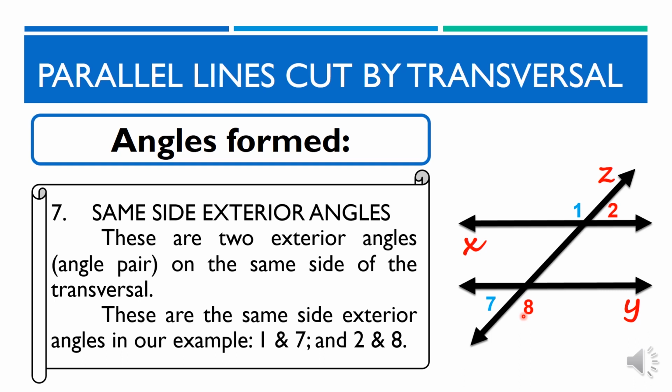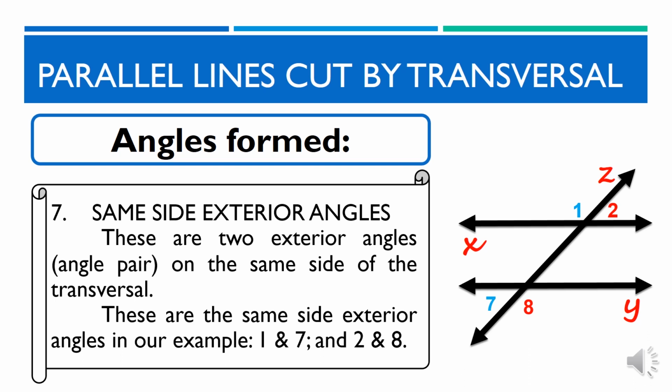Ito naman ay mga angle pairs na nasa labas ng ating parallel lines at nasa iisang side ng transversal. Ang example nito sa ating figure ay ang mga angle pairs 1 and 7 na nasa kaliwang side at 2 and 8 na nasa kanang side.